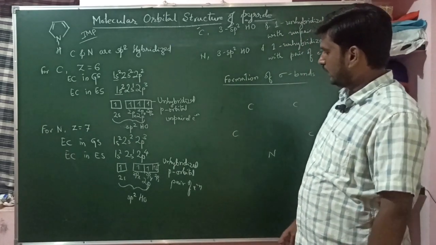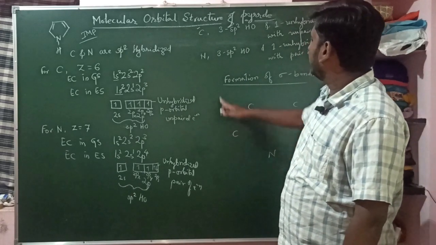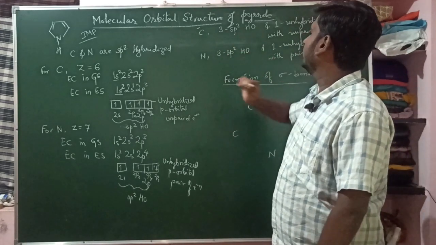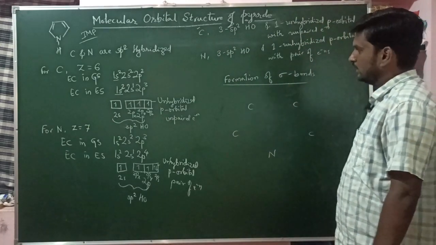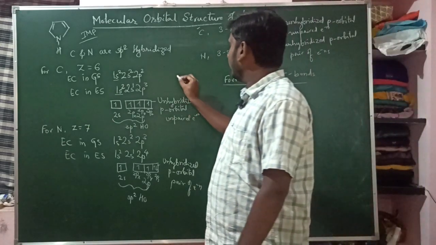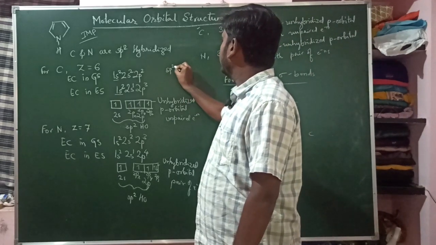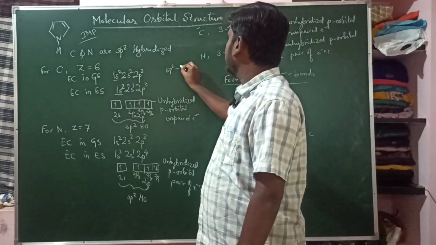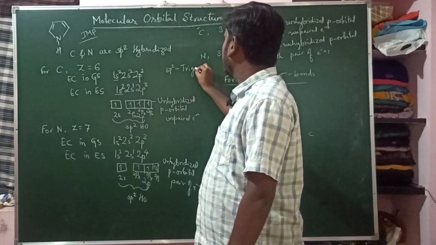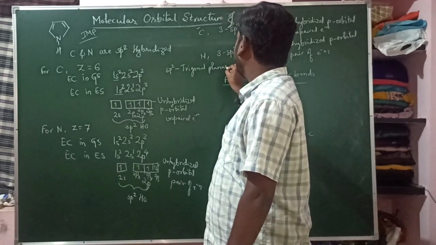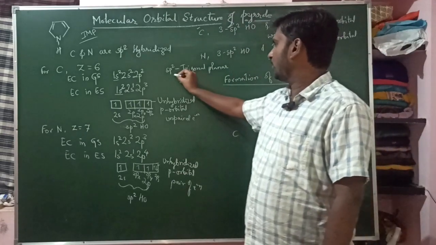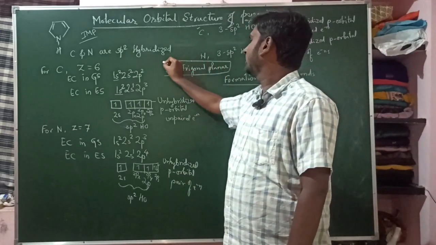You all know each of these carbons has undergone sp2 hybridization. When they undergo sp2 hybridization, their geometry will be trigonal planar. Please note down this geometry.